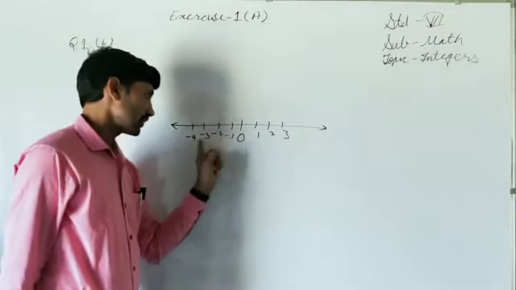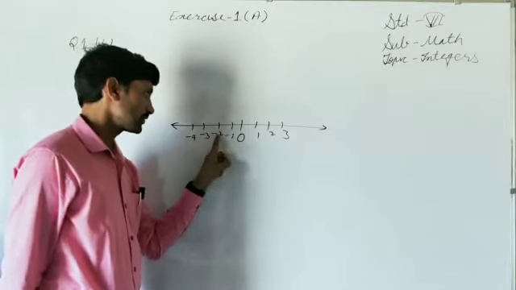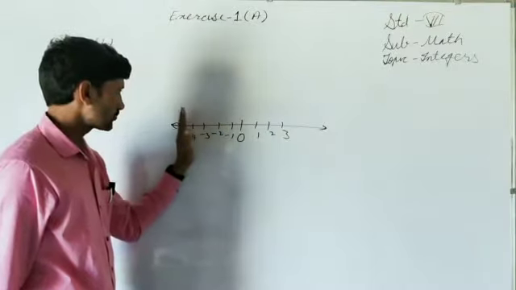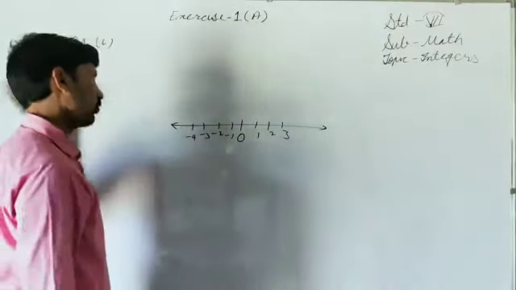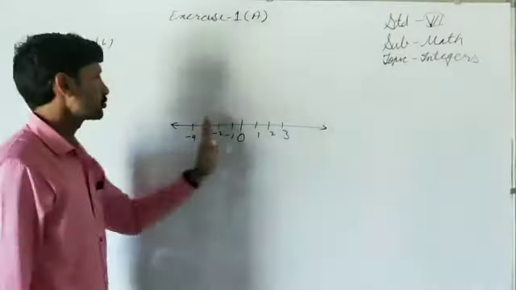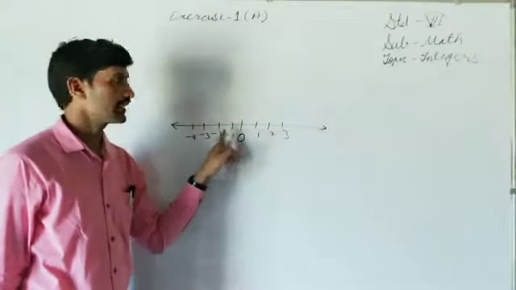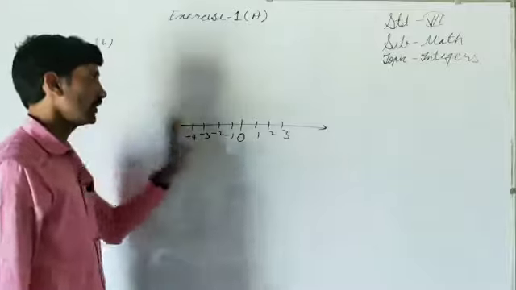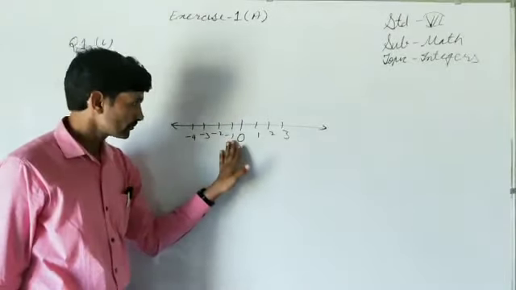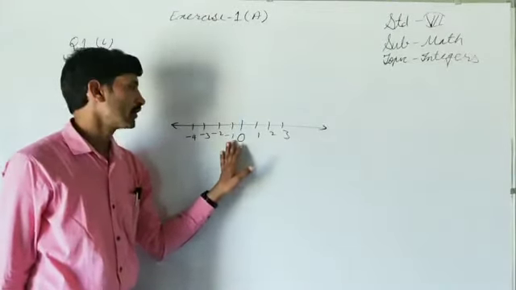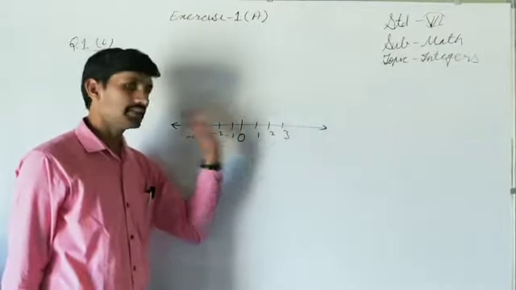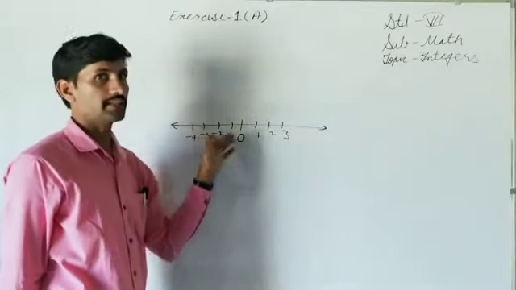Now -2 is to the left side of -1, so -2 is smaller than -1. So -2, -3, -4, -5, -6, all these are integers to the left side of -1. Means every integer -2, -3, -4 and so on is left side of -1.